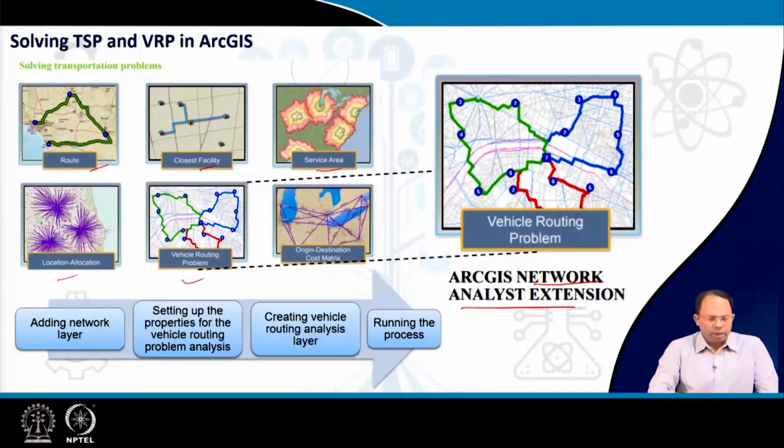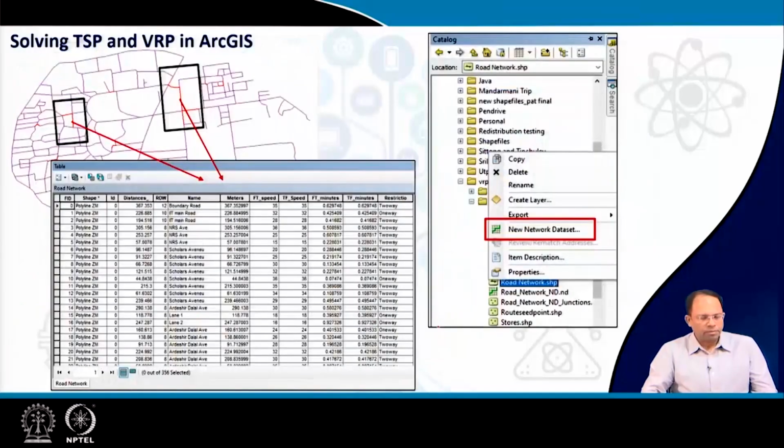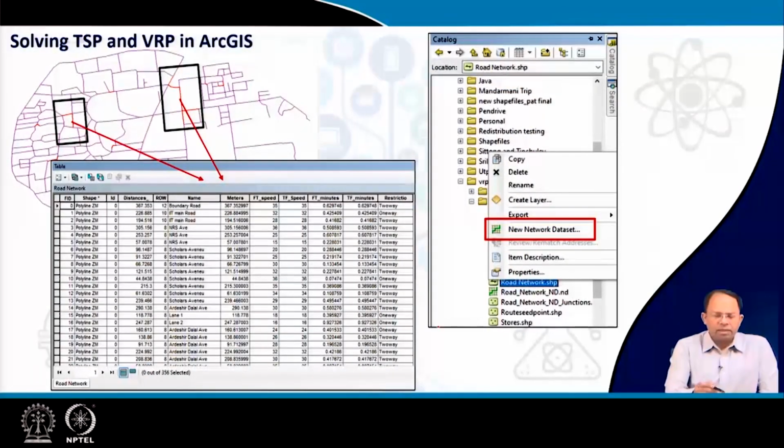One of them is vehicle routing, and to do that we have to add a network layer, set up the properties for the vehicle routing problem analysis, then create the vehicle routing analysis layer, and finally run the process to get our solutions. As you can see over here, this is the map of IIT KGP. This is the road network for IIT KGP, the GIS data. The length of each road segment, the speed along that road, the time taken to travel along it, the restrictions, whether it is a two-way or a one-way road, all these things are given, right.